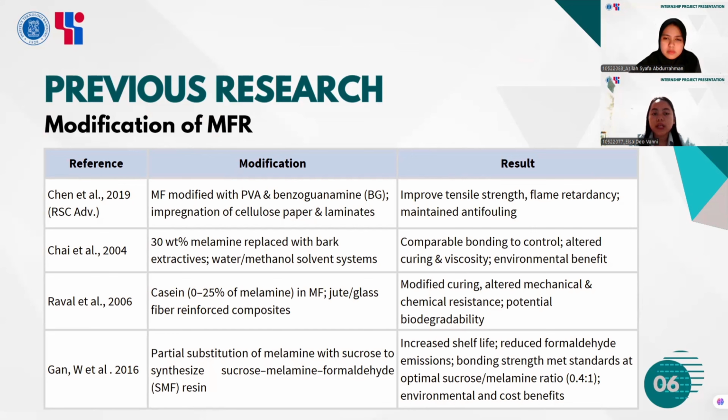Raval et al. 2006 added casein for composite application. Meanwhile, Gunn et al. 2016 substituted melamine with sucrose, which reduced formaldehyde emission and extended shelf life. All these modifications point to one goal: making melamine formaldehyde resin safer, more sustainable, and more efficient for industry application.